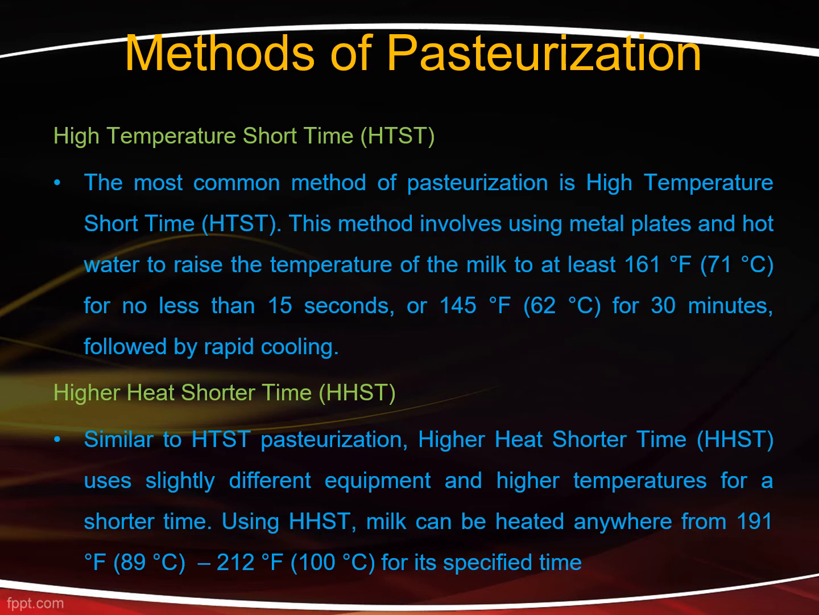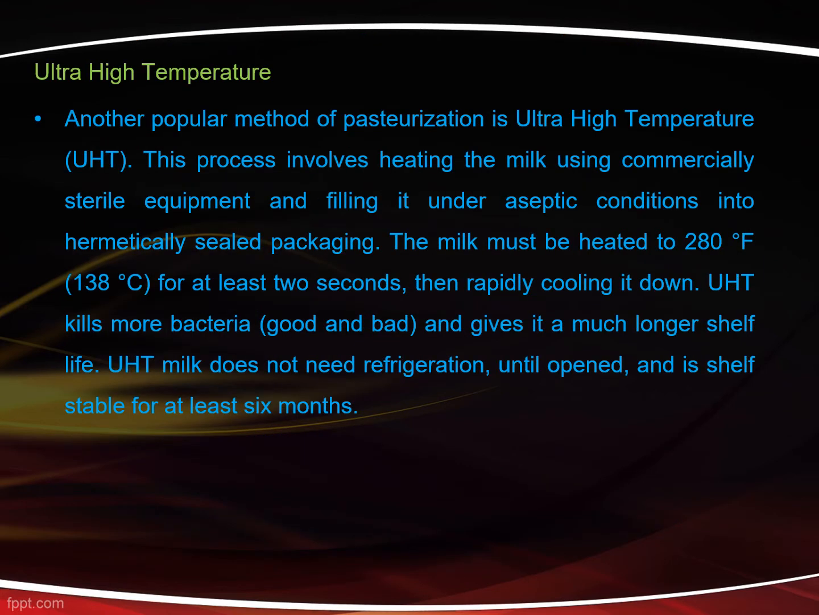The temperature maintained is 89 degrees Celsius to 100 degrees Celsius. Ultra high temperature, UHT. This method is extensively used for sterilizing and packaging milk in hermetically sealed packagings. The food is treated at 180 degrees Celsius for 2 seconds, then rapidly cooled.